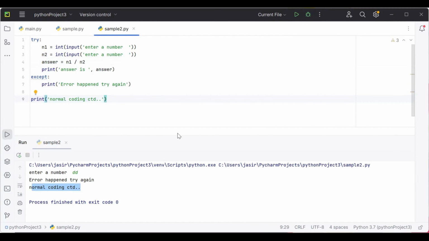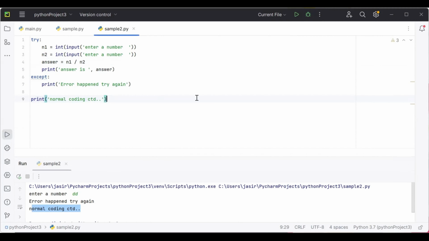Clear? So here, as you can see, two kinds of error can happen, right? Value error or zero division error. Whichever error is happening, it will print the same, error happened, try again. So it will be better if we can print a specific message like zero division error happened or value error happened, something like that, right? So catching a specific exception is important.